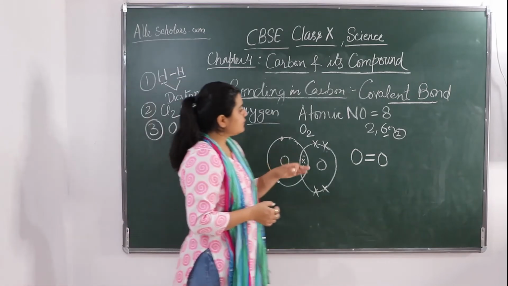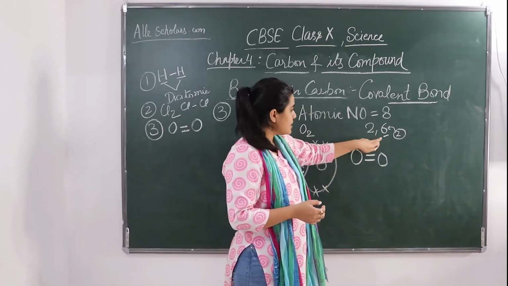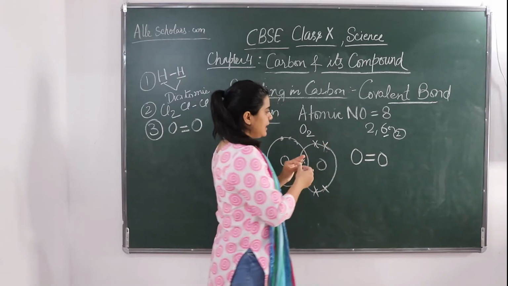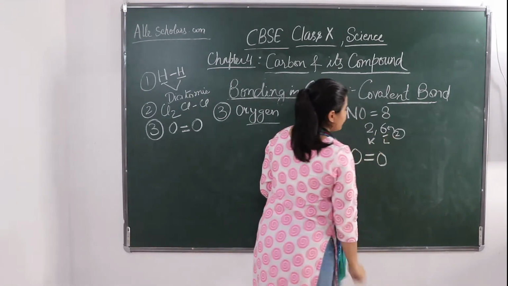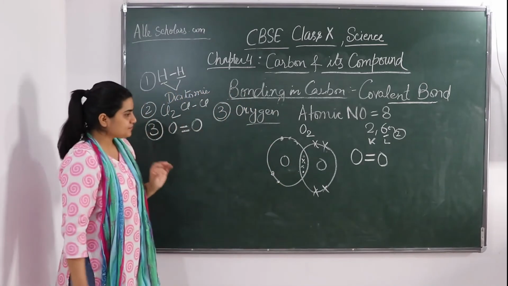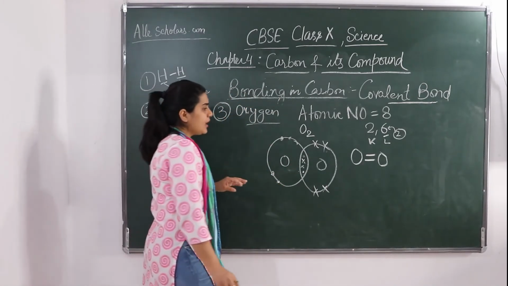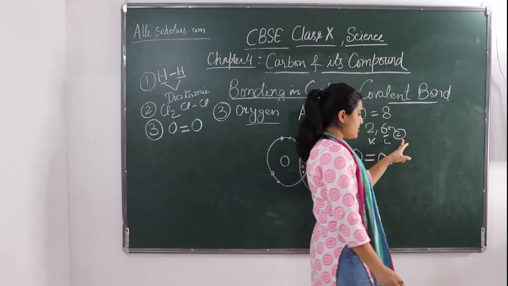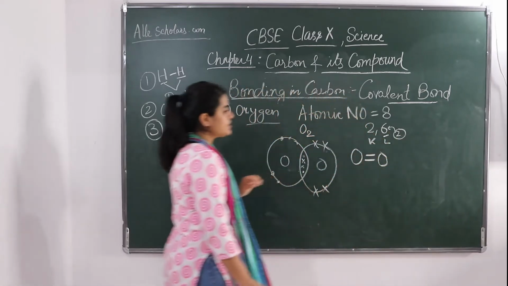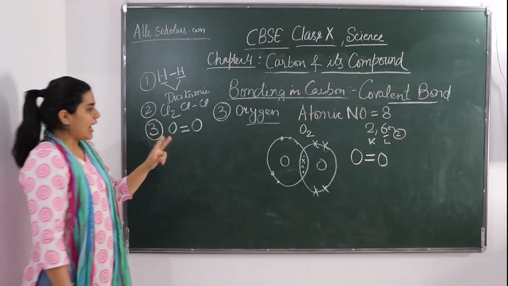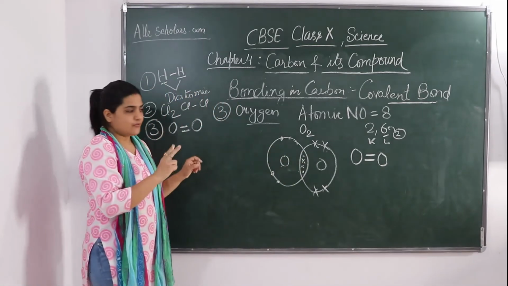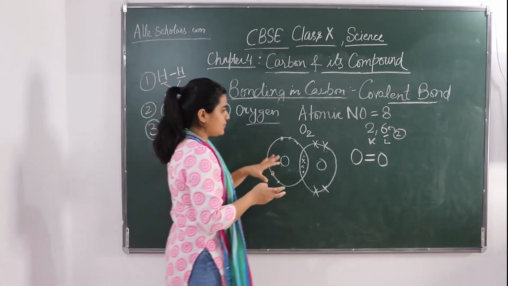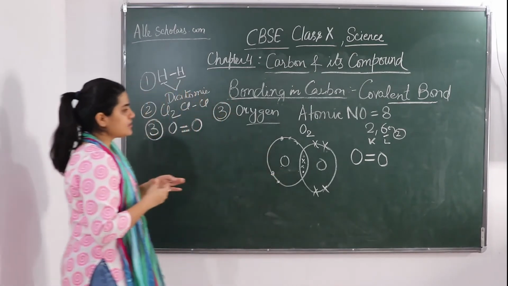Why is this happening? This is because 6 electrons are there in the L cell. Suppose this is the K cell, this is the L cell. So 6 electrons are there in the outer cell. So how many electrons does it require? It requires 2 electrons to complete its octet. So each of the oxygen atoms is going to share 2 electrons to complete its octet.